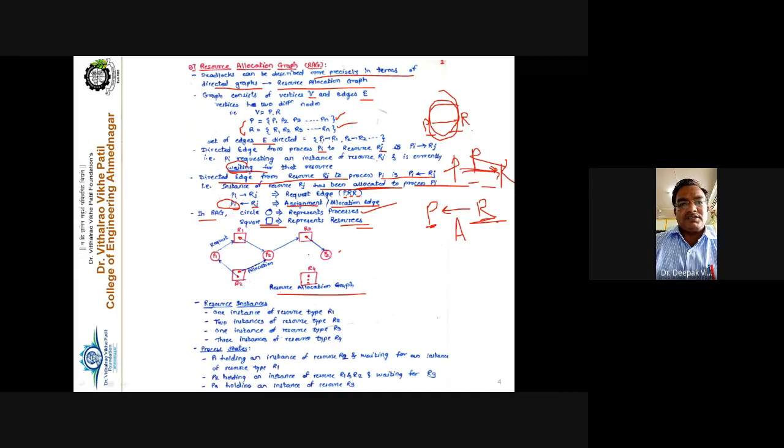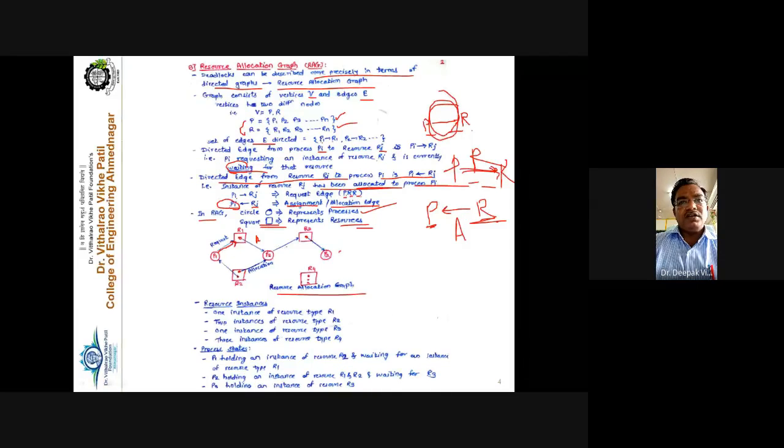Now, how to read or how to draw this particular graph? See carefully. When I draw an edge from process P1 to resource R1, this is called the request edge, right? And the edge drawn from resource R1 to process P2 is called the allocation edge. There is a difference between drawing the request edge and the allocation edge. The request edge starts from the circle and goes up to the boundary of the square. It will not enter inside the square box.